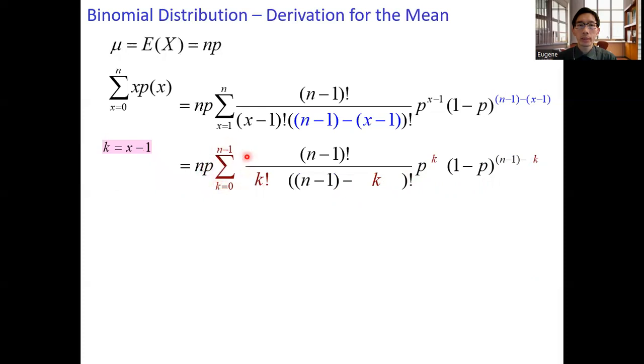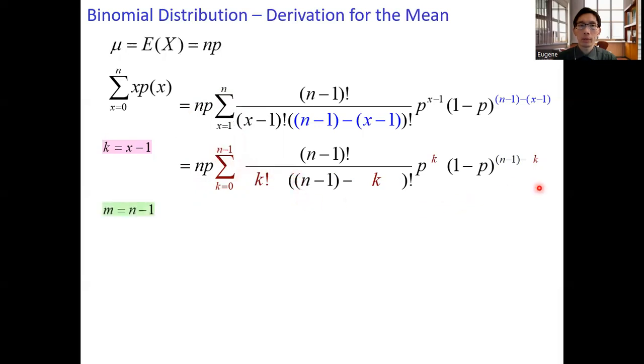So we will convert the summation. Originally it starts from x equals 1. When x equals 1, k equals 0. So we have the lower limit k equals 0. And then the upper limit of the summation, originally it is n, x equals n. When x equals n, k equals n minus 1. So this is the new upper limit.